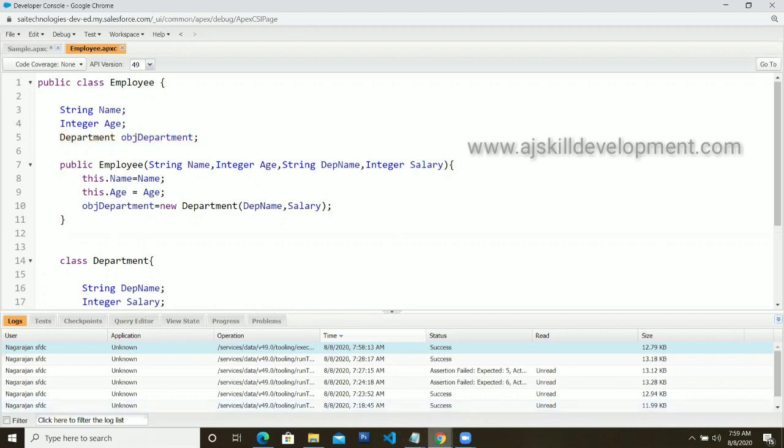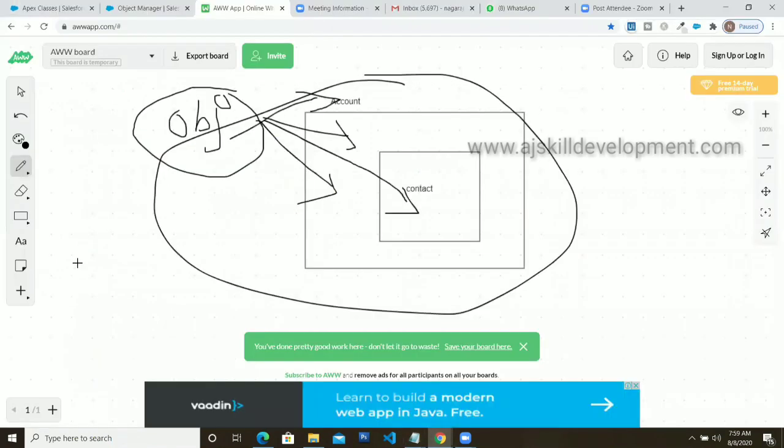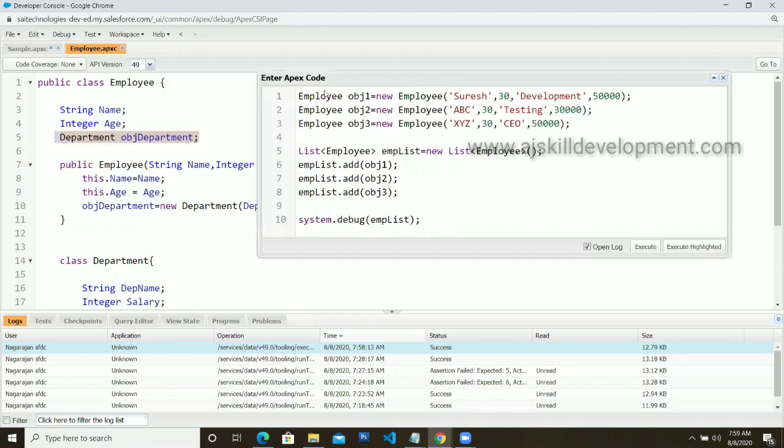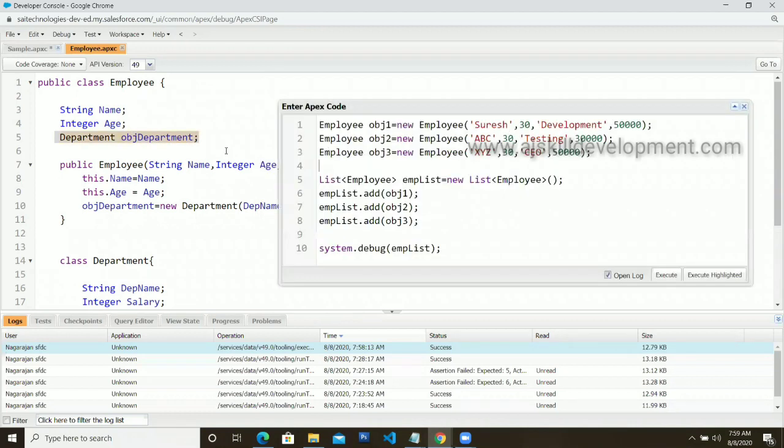If you make it outside, you will end up creating 2 objects over here. Here is one object, here is one object. Again, the purpose of the wrapper class is gone. So that's why it's better to use the wrapper class object inside the class itself. If that is the case, you need to pass arguments for all the classes, and from there you need to split it and pass it to the child objects.